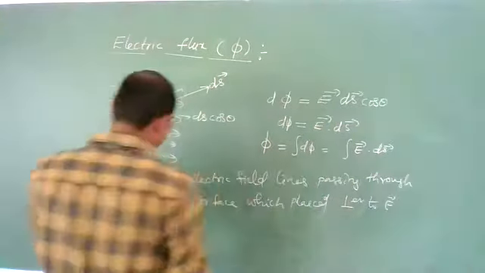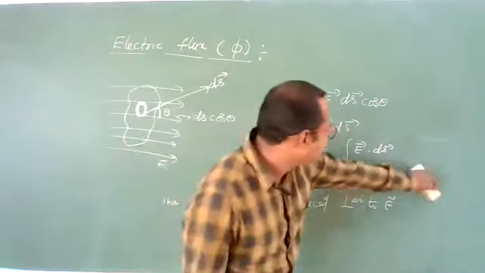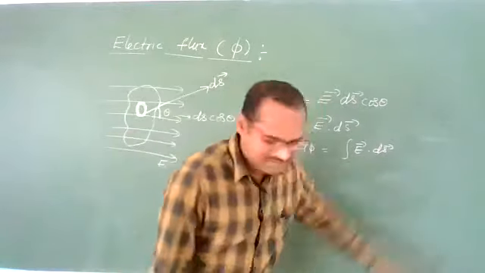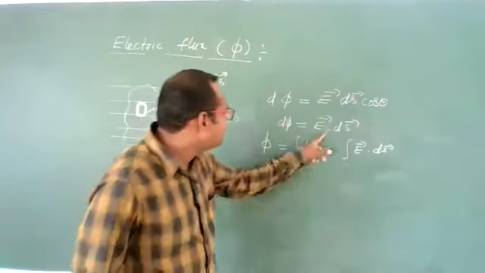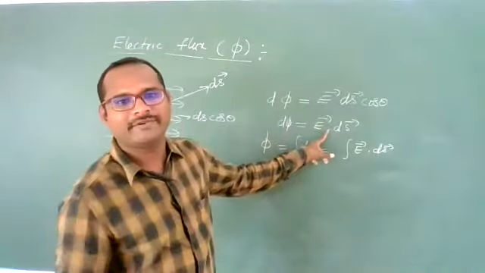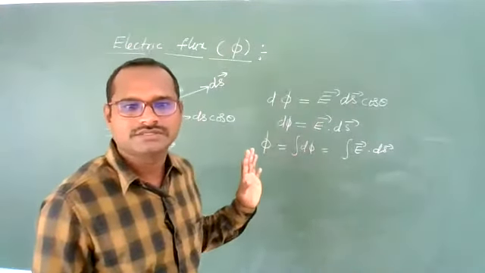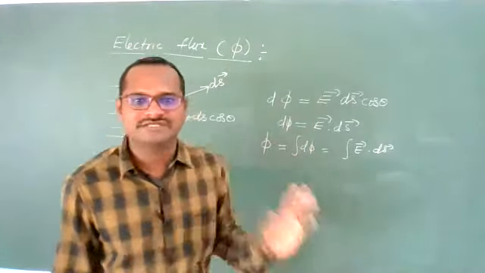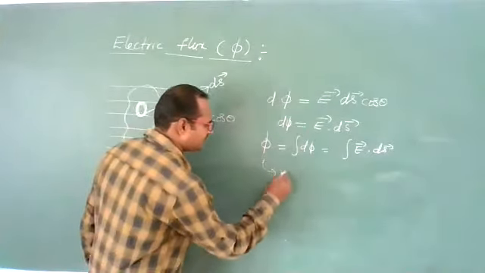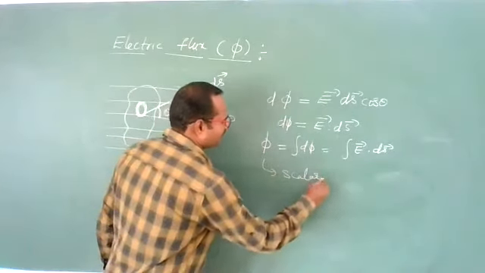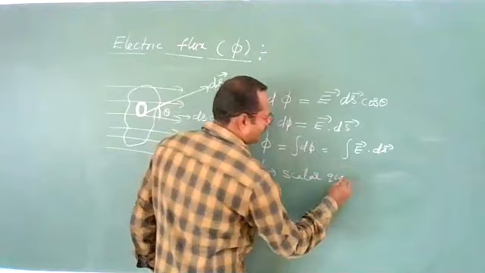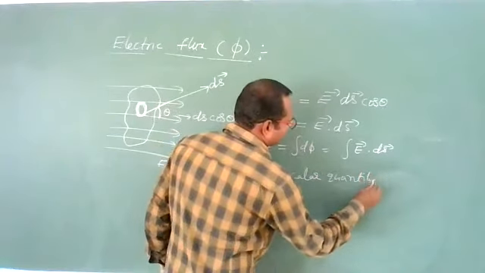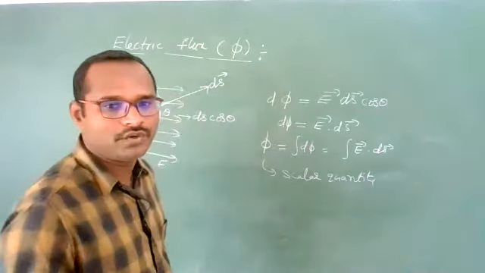Is electric flux scalar or vector? See, electric flux I have written, it is a dot product. You know, all dot products are scalars. The result of a dot product is always a scalar. So electric flux is a scalar quantity. Do you understand, students?